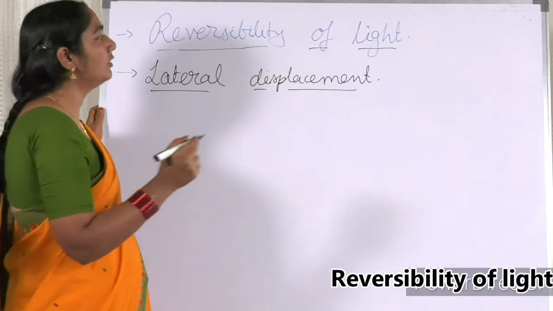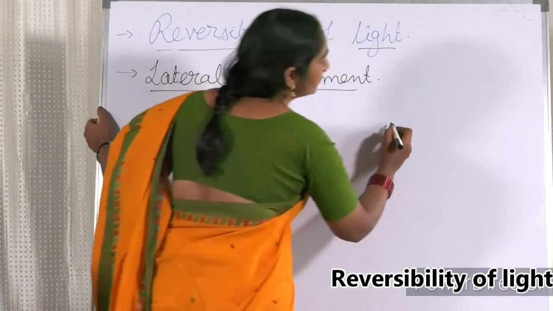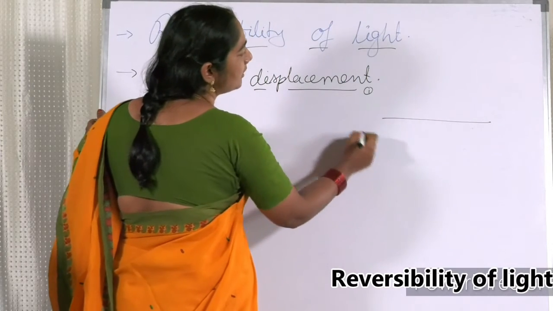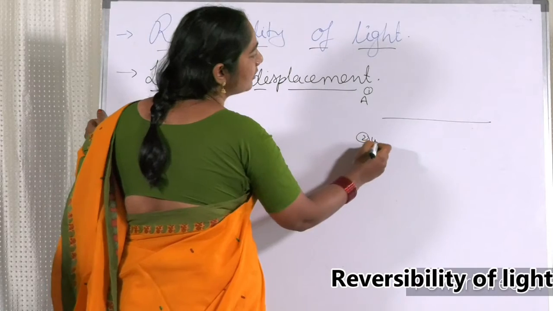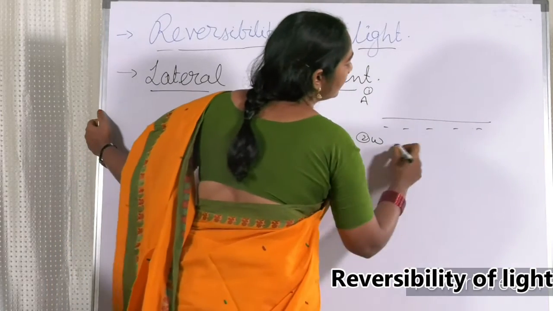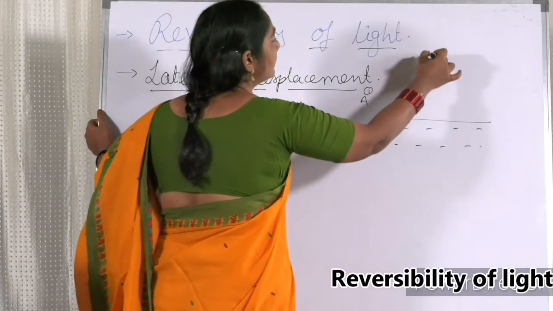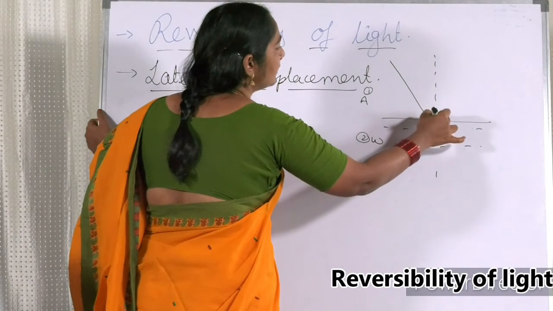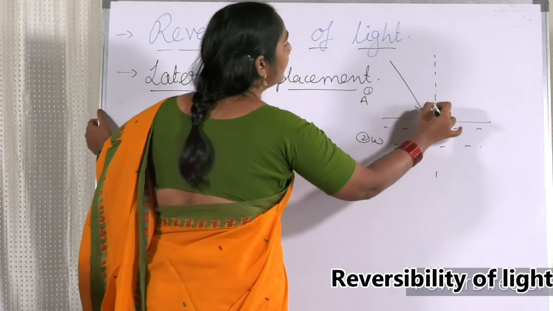Previously we have seen this is the first medium and this is the second medium. Let this be air and this be water. In this particular case, this is the normal, this is the incident ray, and this is the angle of incidence.